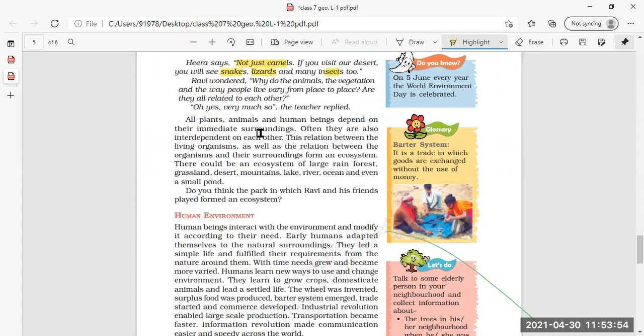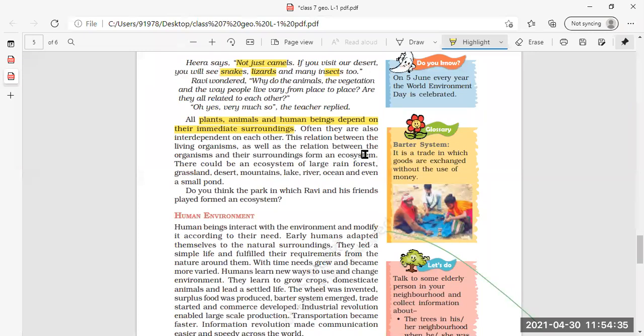Now all plants, animals and human beings depend on their immediate surroundings. हर plant, animals and human beings क्या करते हैं? They are dependent upon their surroundings. अपनी surroundings पे depend करते हैं. Often they are also interdependent on each other. एक दूसरे पे depend भी करते हैं. Like plants, I've just now made it clear. Plants depend upon the surroundings, and animals depend upon plants, plants depend upon animals for the manure and all, for the food and all. Human beings also depend, they all depend upon each other. Often they are also interdependent on each other.